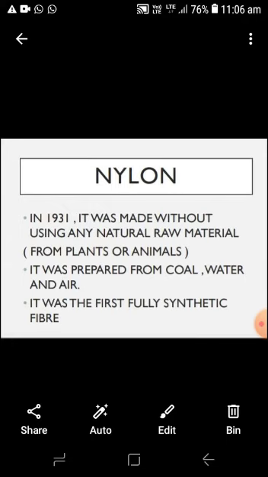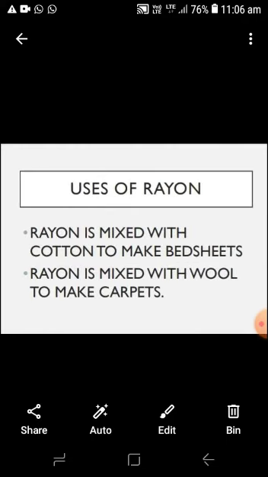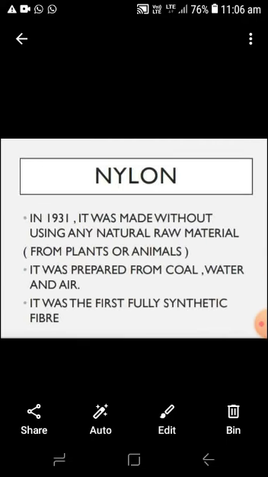So it is fully artificial. It was prepared from coal, water, and air, and it was the first fully synthetic fiber. Nylon was first marketed in New York and London, two cities, and that's why its name is derived from these two cities, New York and London, as nylon.